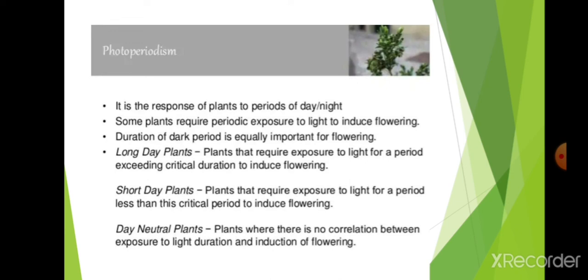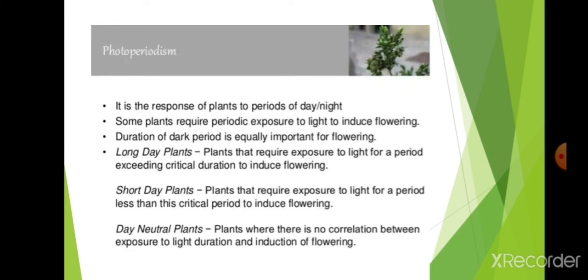Short day plants require less than the present light, less than the critical period to induce flowering, that is, less than 12 hours. They must be grown in polyhouses to stabilize this. Long day, more than 12 hours of light.